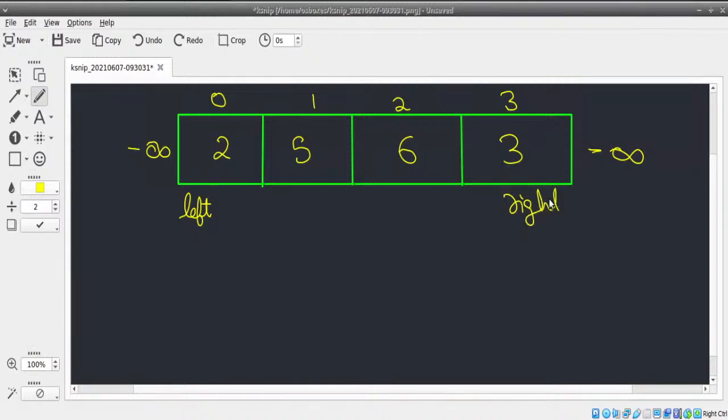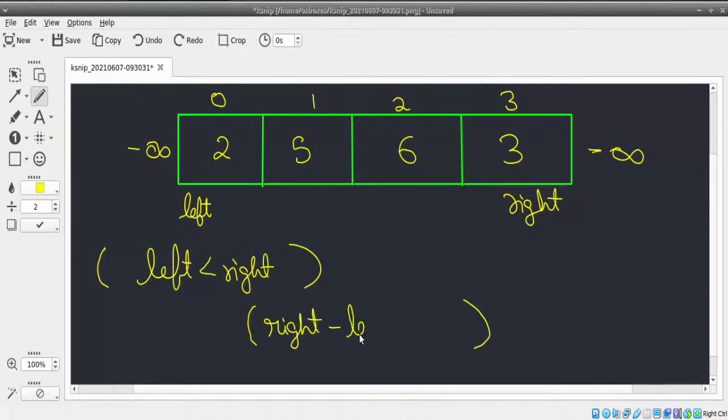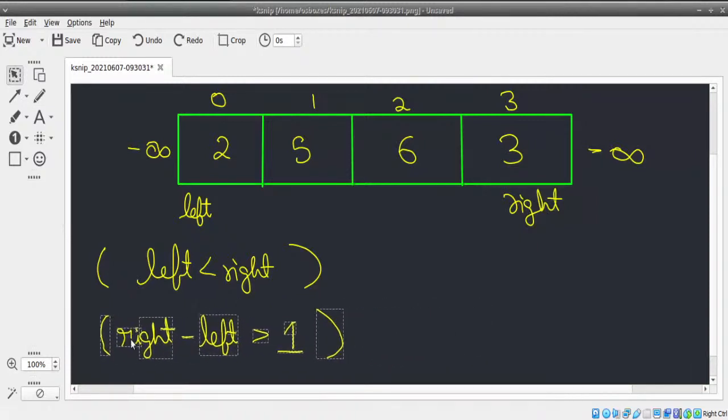Now, till when am I gonna loop? That is my first question. So one of you has said while left less than right. Correct. You can do it like this, or you can also do one more scenario like this: while right minus left greater than 1. So are both same? This is the question I'm going to ask you guys.